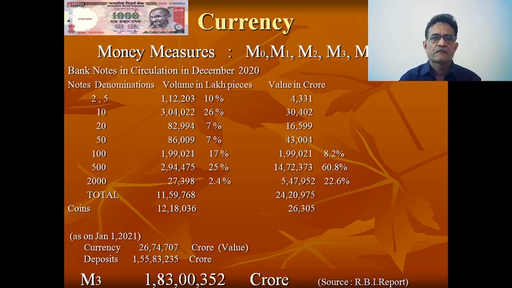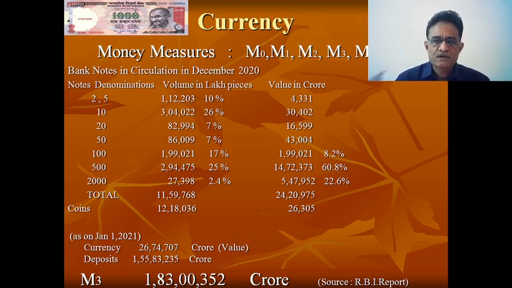What is M3? M1 is called the narrow definition of money, while M3 is called the broad definition of money. It includes when people keep their money in fixed deposits or in saving deposits of different maturities. All those types of deposits are included in M3. So M3 is nothing but M1, meaning currency notes and coins with the public, plus demand deposits or current account deposits with the public, plus time deposits with the public.